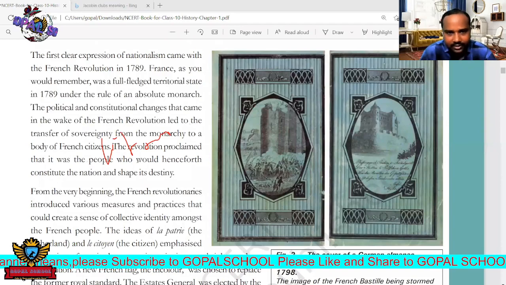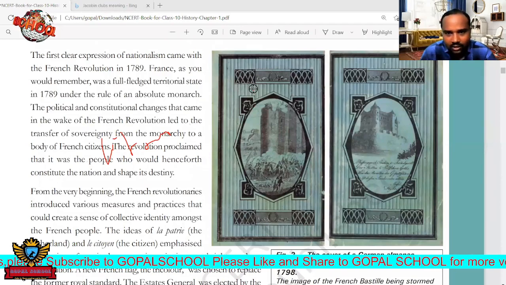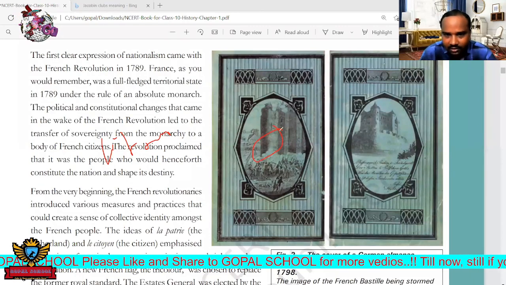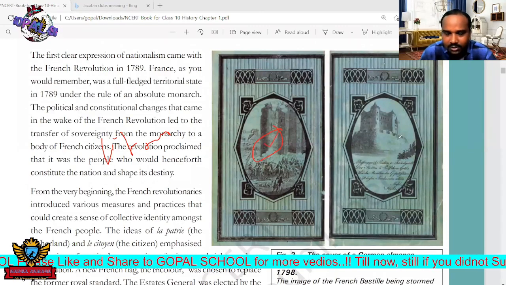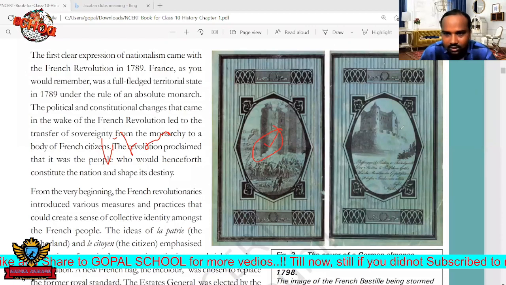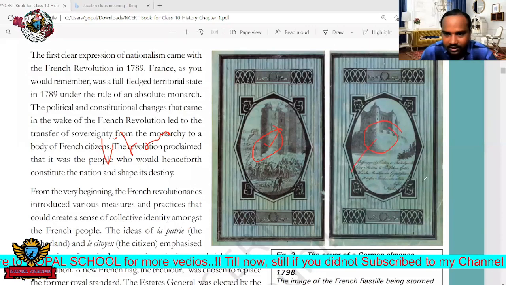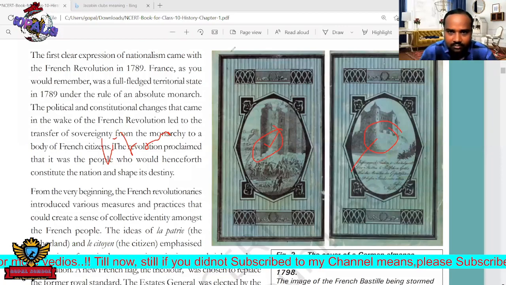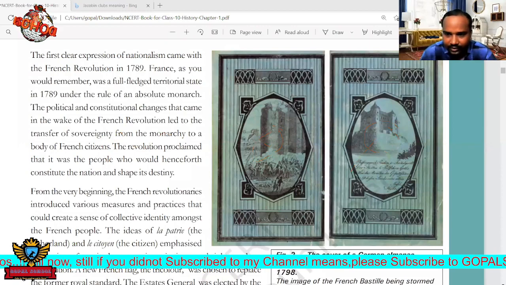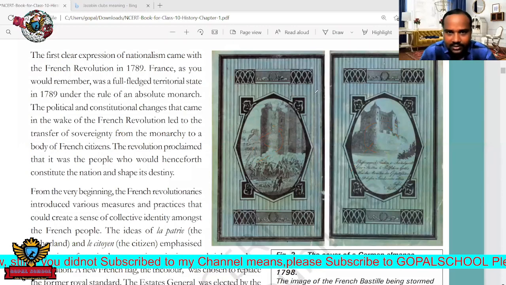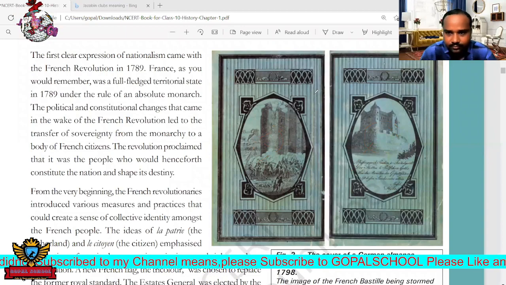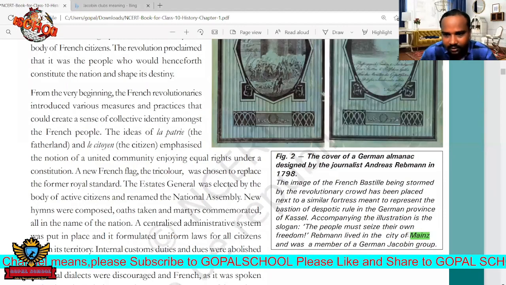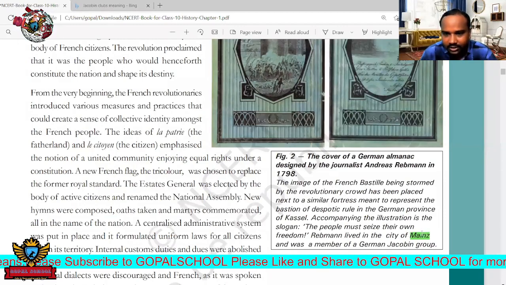That is independence. So here what the author is telling is how the French have succeeded by destroying the Bastille. Like that, the German people also must fight. Mage Palace is there. In this Mage we can see the palace. This is one of the places. Just remember this name, Mange.